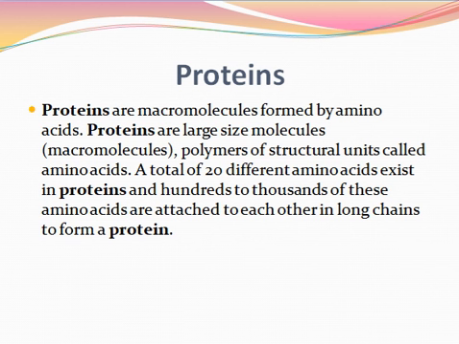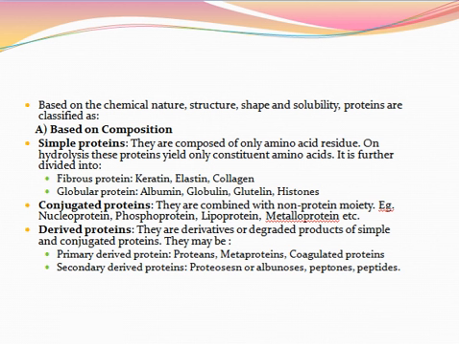Then, classification of proteins. Based on chemical nature, structure, shape, and solubility, proteins are classified. Classification based on composition: it can be classified into simple proteins, conjugated proteins, and derived proteins. So let's study about simple proteins.